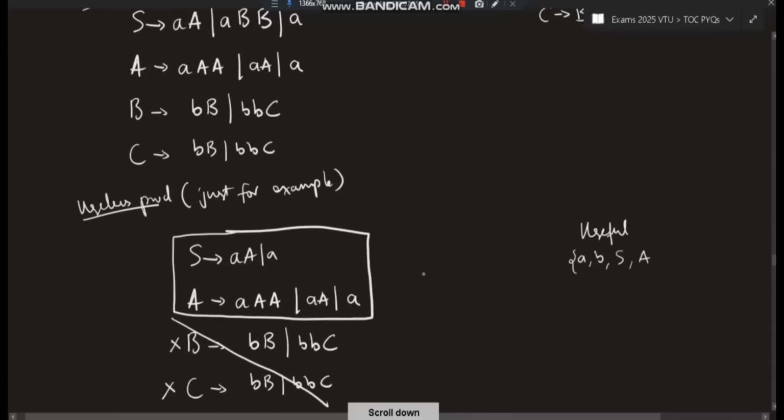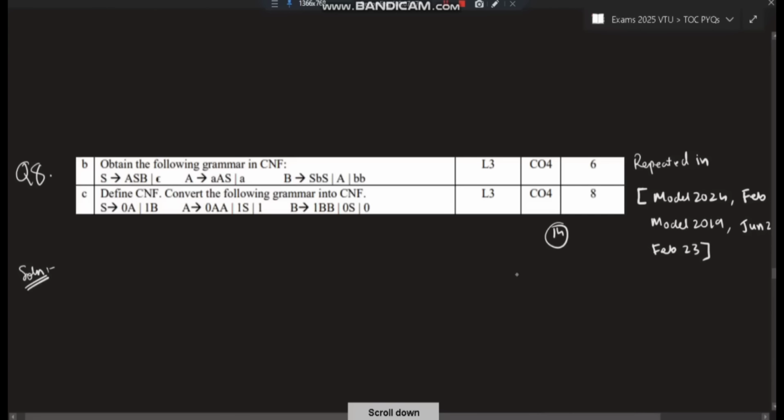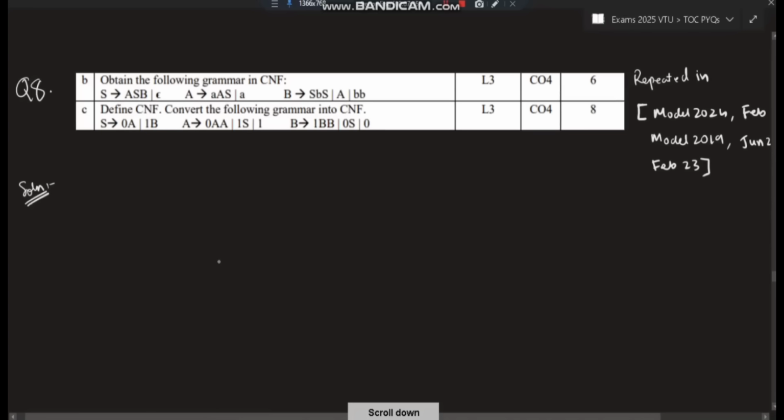What's the point? How important and repeated it is. On top of that, it has also come in the model paper. This is from the model 2024 paper, the latest model paper of the 22 scheme. So let's understand how you solve this question.